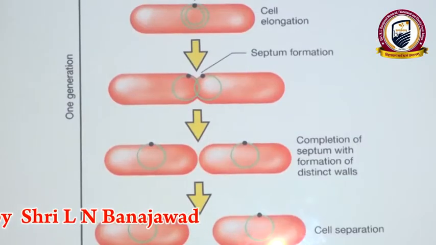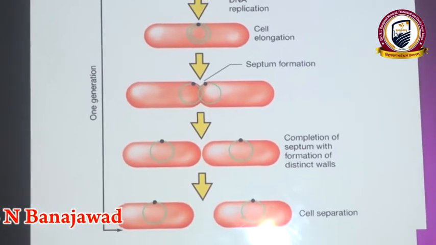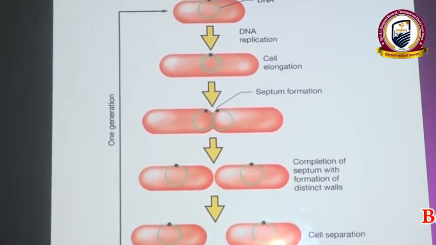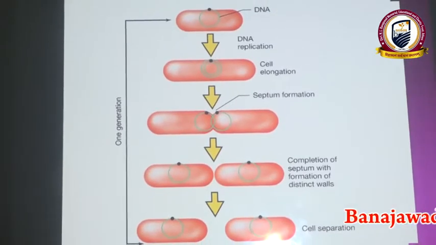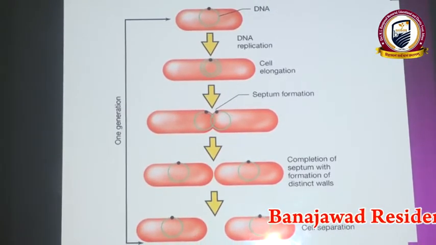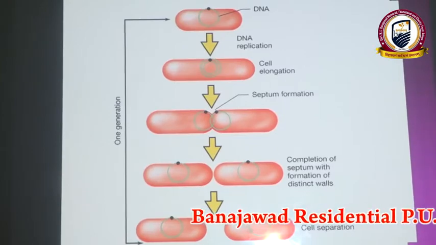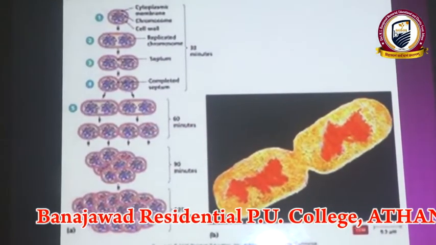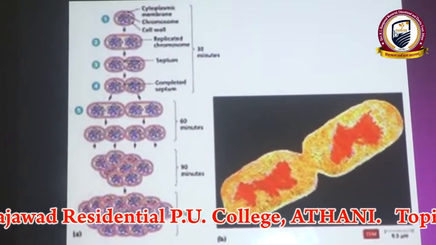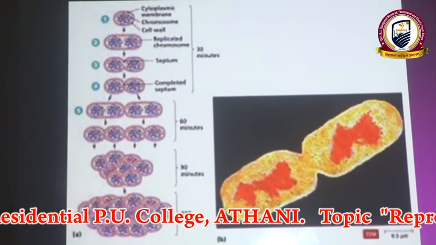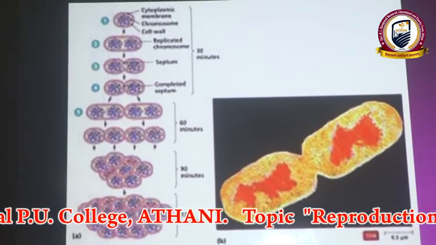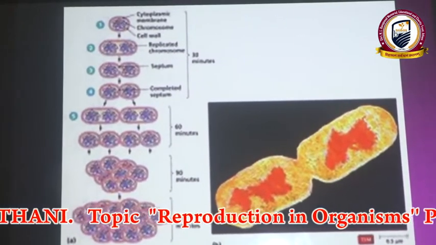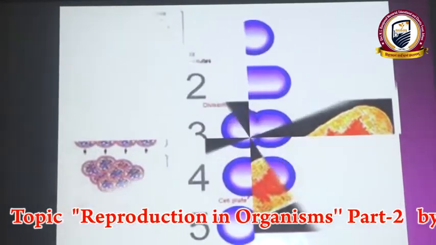When you go through the general slide, both nuclear division as well as cytoplasmic division take place simultaneously during binary fission. As a result, we get two pairs. This is the slide showing how bacteria divide by binary fission and form a colony or mass of bacteria under culture.